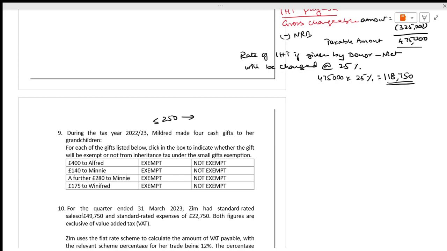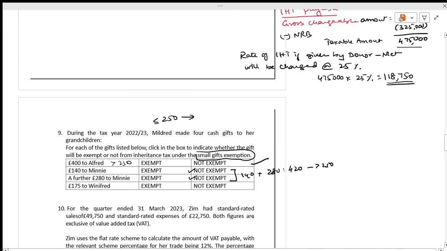Whenever you are talking about exempt or not from inheritance tax, that is the rule with respect to small gifts exemptions. Is that 400? It is greater than 250, so it is not exempted. 140 and there are two amounts, 140 plus 280, which comes to 420. Again, it is greater than 250, so it is also not exempted. 175 is less than 250, so it is exempt.